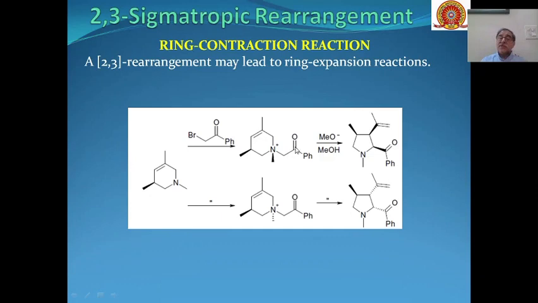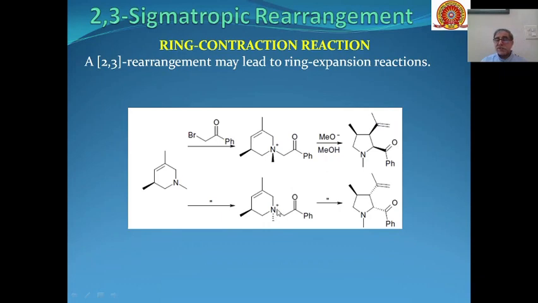And these quaternary ammonium salts on reaction with potassium or sodium methoxide in methanol can be converted into these types of products, and similarly this can either have this configuration or that configuration.